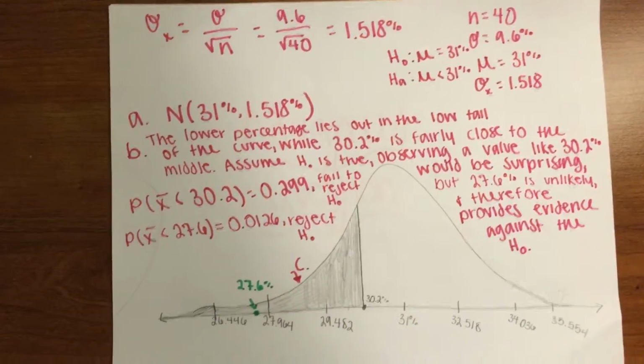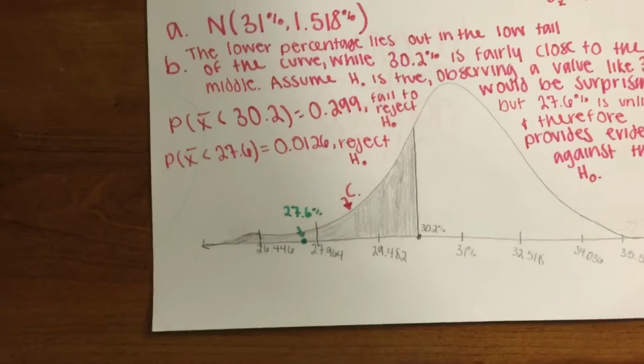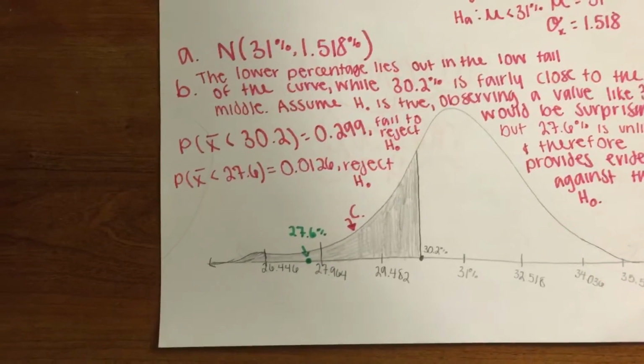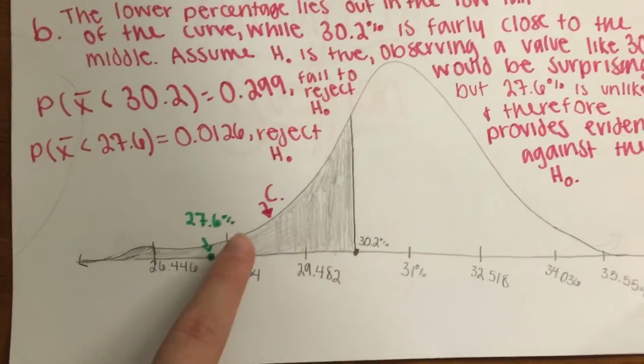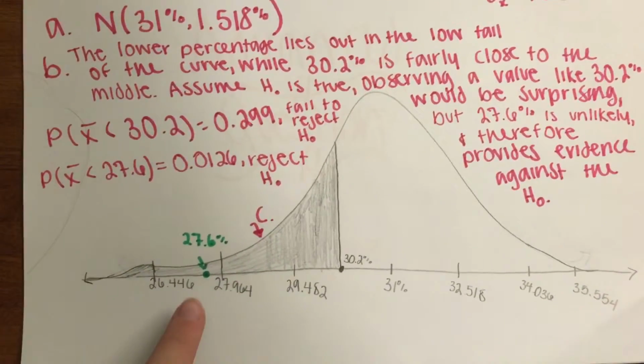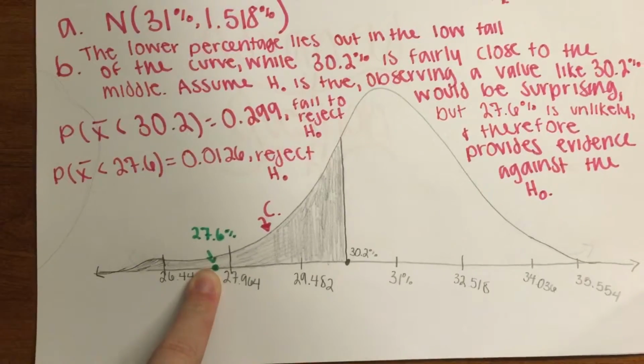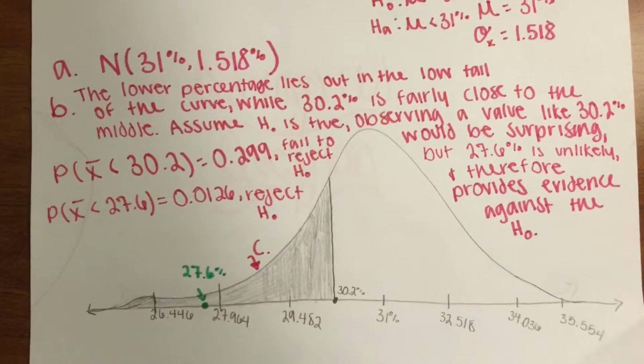And then for part C, we had to shade the area under the curve that gives the p-value for the result x bar equals 30.2%. And that's that area. And then also for part B, we had to mark 27.6% and 30.2% on the density curve.